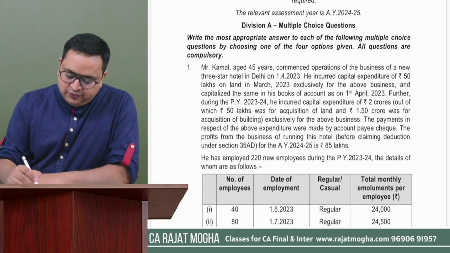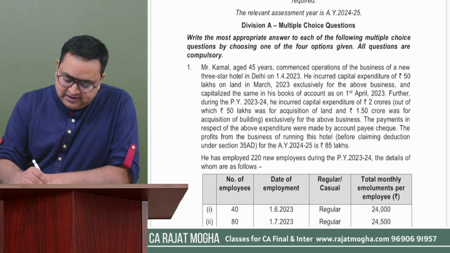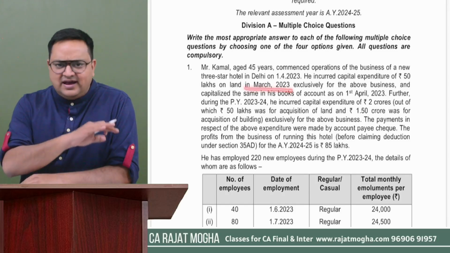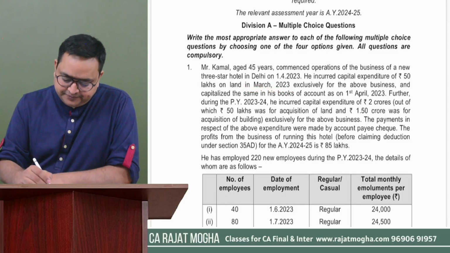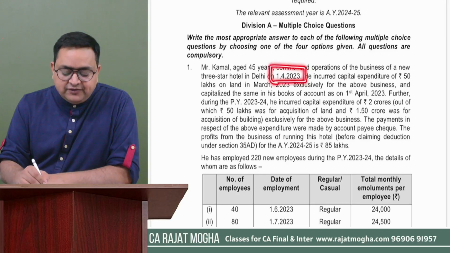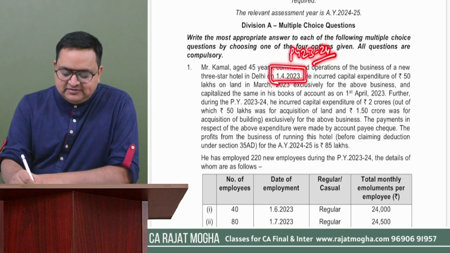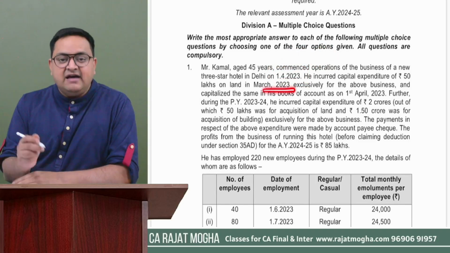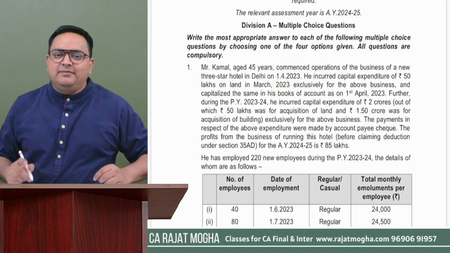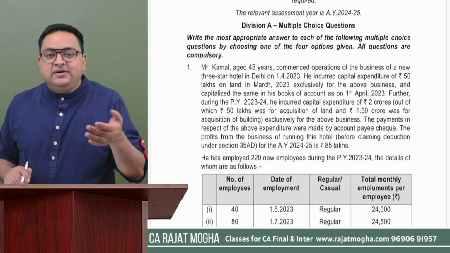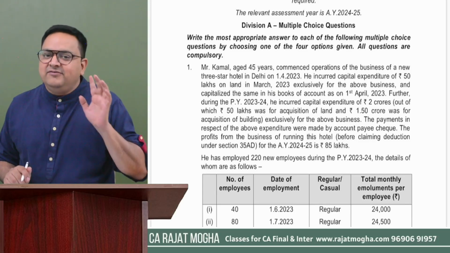Okay. So here it is mentioned that in the month of March 23, that is last year, that is prior to commencement, because they have commenced their operation from 1st of April 2023. That is previous year 23-24, they have commenced the operation. But this expenditure they have incurred before commencement, that is pre-commencement expenses. They could be allowed, but this was of land. That is the reason we are not going to allow it.